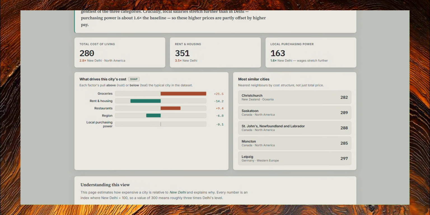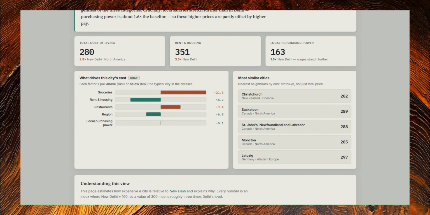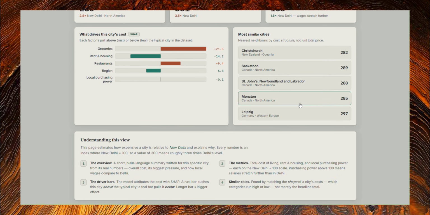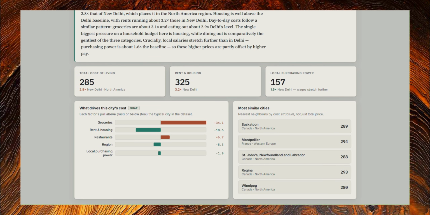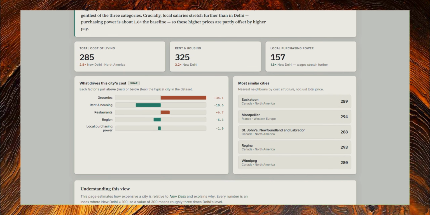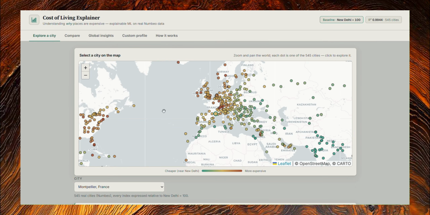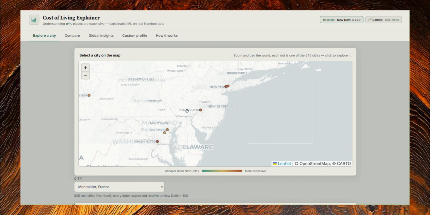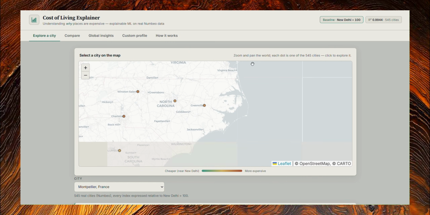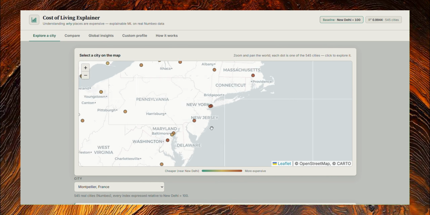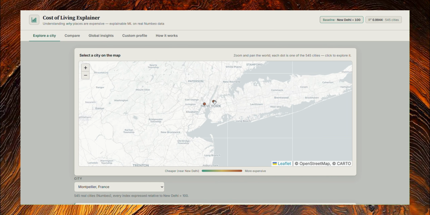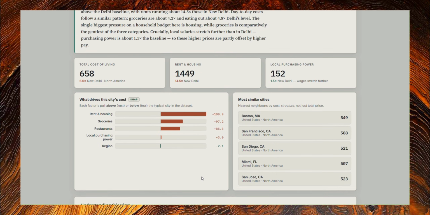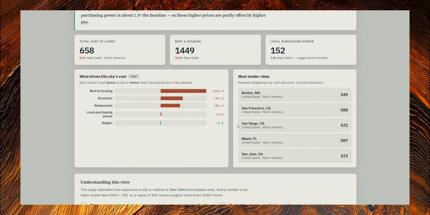Moving further, you can also understand all of this through the small paragraph that has been given below. Now, if you look at it, we can basically see that such cities are pretty similar in comparison. But let's draw an interesting international comparison that would be between New York and Delhi. So let's see what happens when we click at New York and have a look at where it is. Oh, okay. Yeah, a little bit towards the north. Hmm. So New York is 6.6 times more expensive than Delhi. And what is very shocking is that the rent is 14.5 times that of New Delhi.